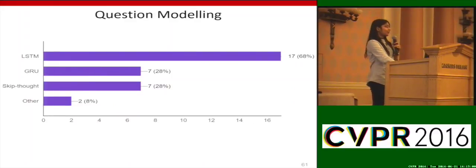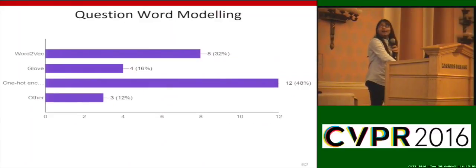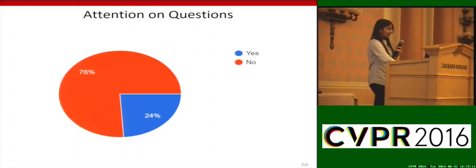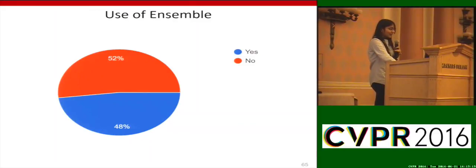LSTM is the winner for language modeling. Half of the people are using attention, half are not, and people are almost always not using attention for questions. We were also interested in knowing if people are using an ensemble of methods or not, and it's more or less 50-50.